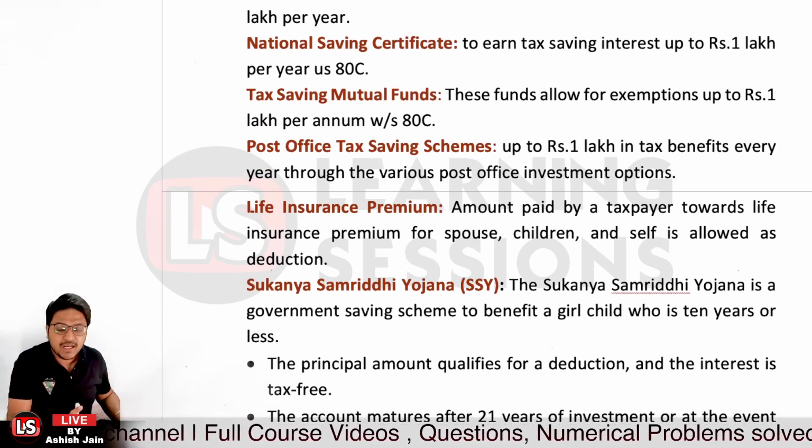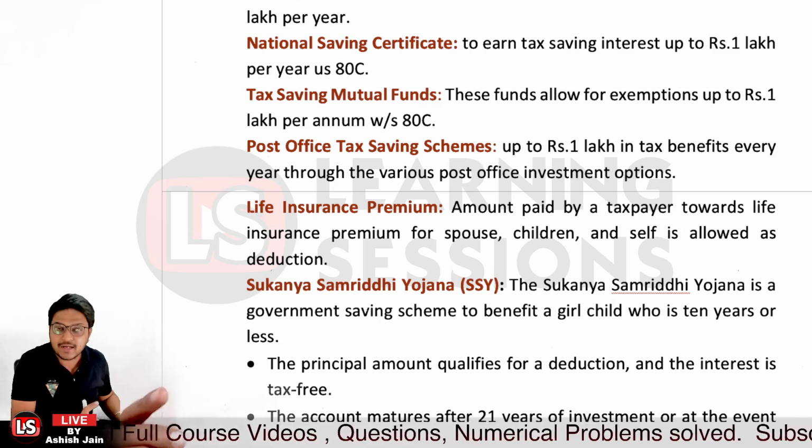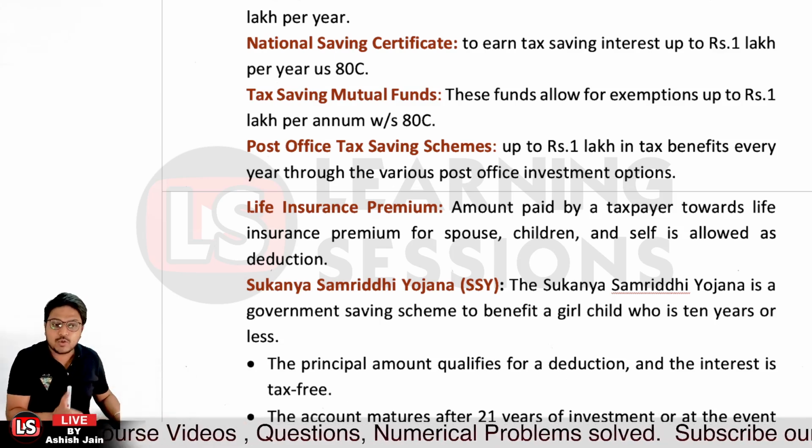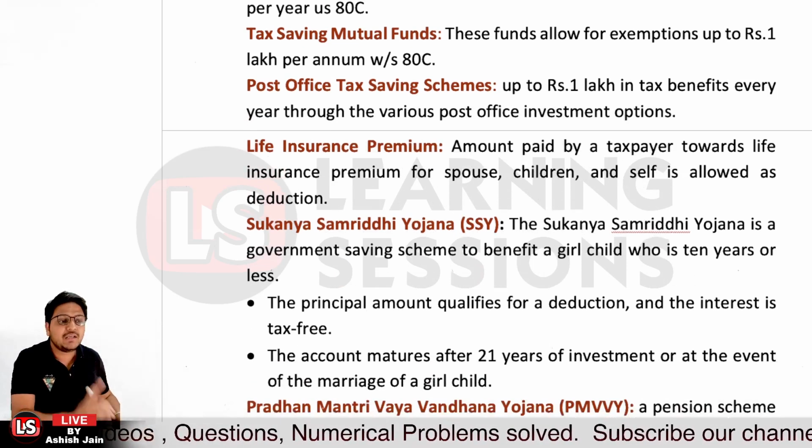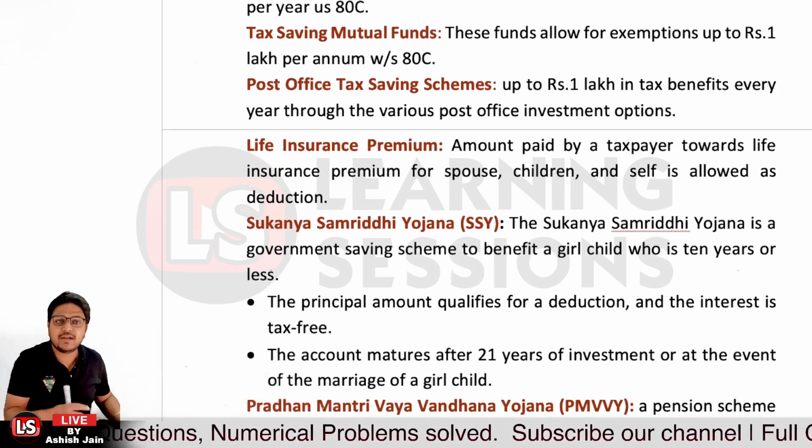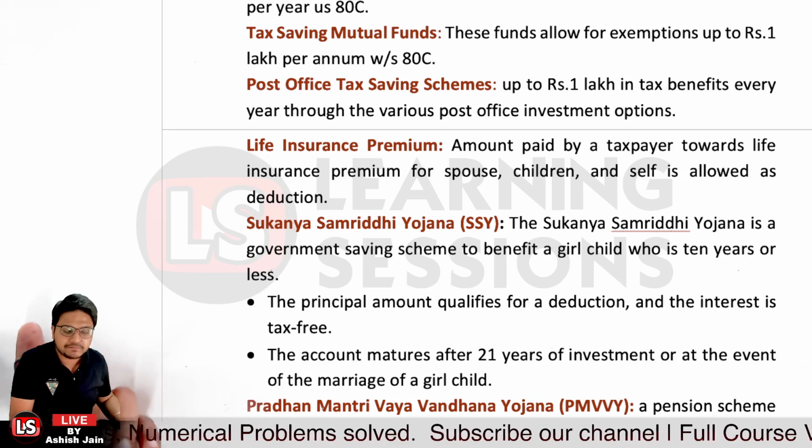Interest is also tax free, and the account will mature at what point? When the daughter attains the age of 21 years, or in the event of the marriage of the girl child, right?